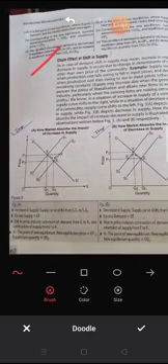Because own price of the commodity is always responsible for movements along the supply curve, but a shift always occurs due to change in determinants. So there are two parts: when supply will increase and second when supply will decrease. So let's start with the diagram. First case, how the market absorbs the impact of increase in supply.